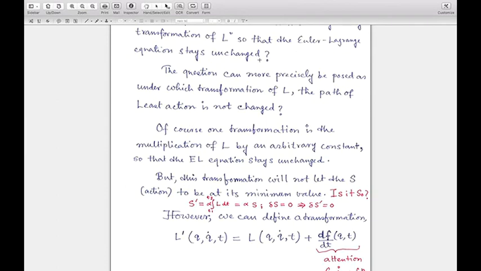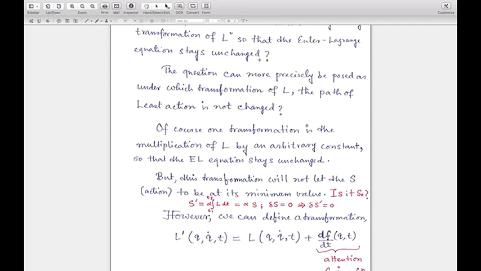Sometimes it seems: how is it possible? If I multiply the Lagrangian by a constant, let's say 100, then the action, which is the integral of L dt, will also be multiplied by 100. So if it was a least action path, or the path of extremum action, then the action is simply multiplied by 100, and there is no guarantee that it remains the path of least action, right?